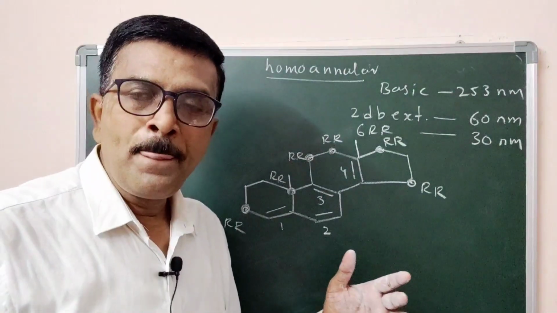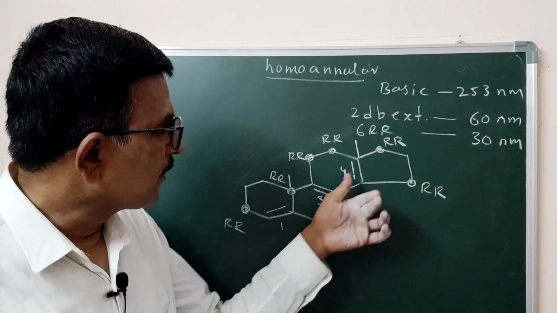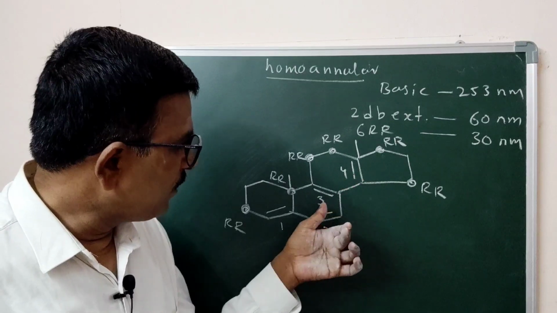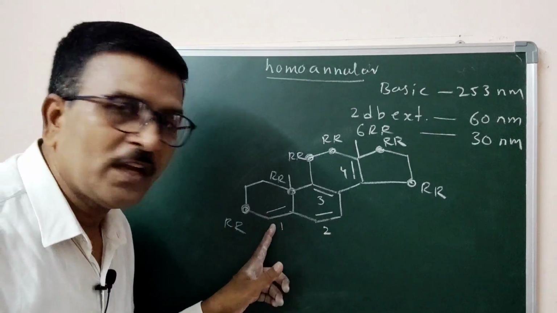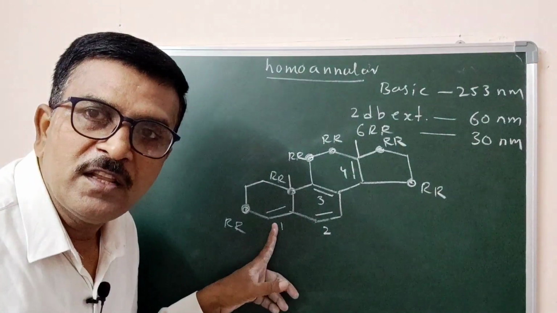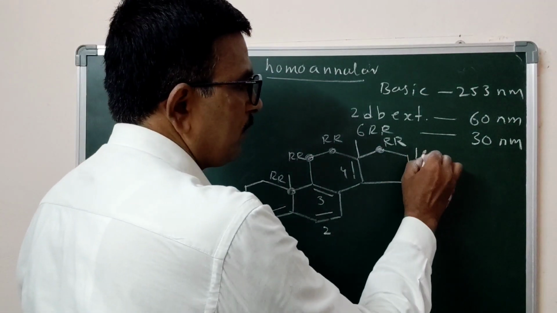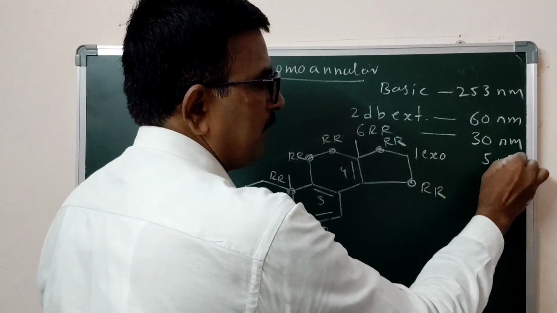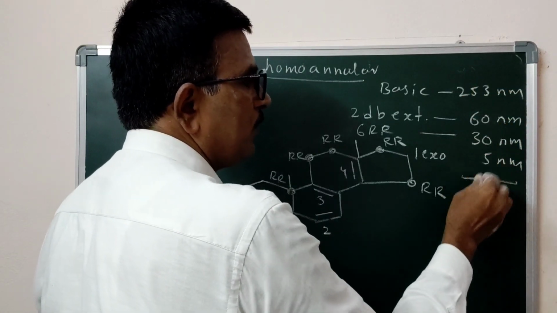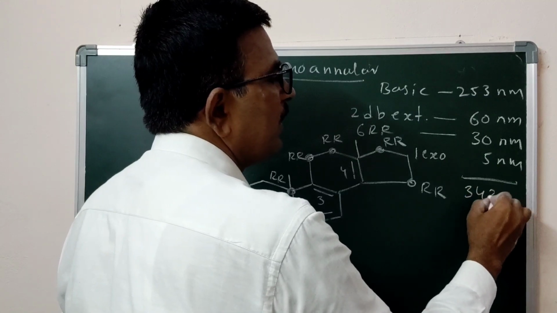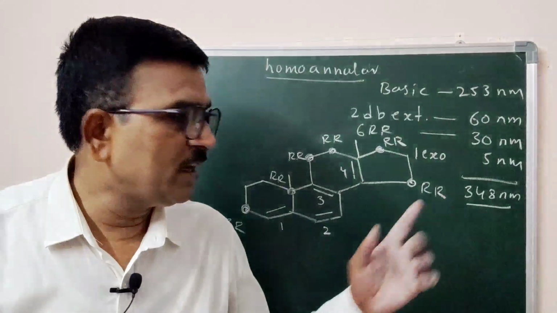Let us count exocyclic double bonds. Now here this is not an exocyclic double bond. This is also not exocyclic. This is an exocyclic double bond. The first double bond is exocyclic with respect to the second ring. So one exocyclic double bond, 5 nanometer. 253 plus 60 plus 30 plus 5, that is 348 nanometer. So its lambda maximum becomes 348 nanometer.